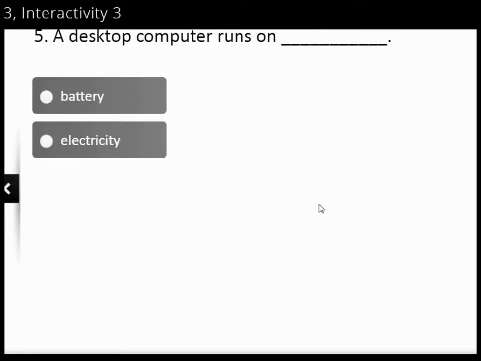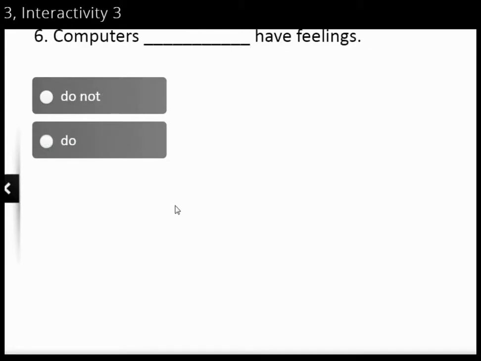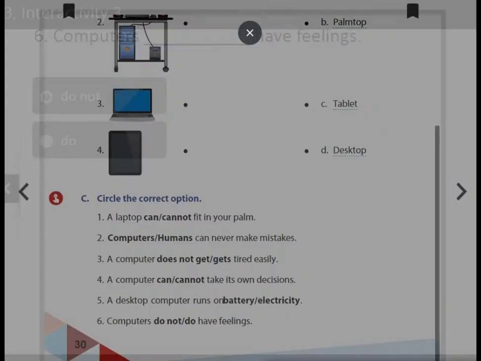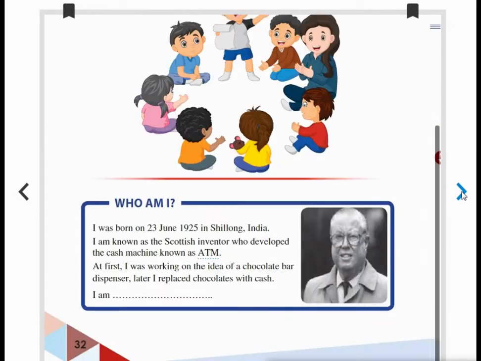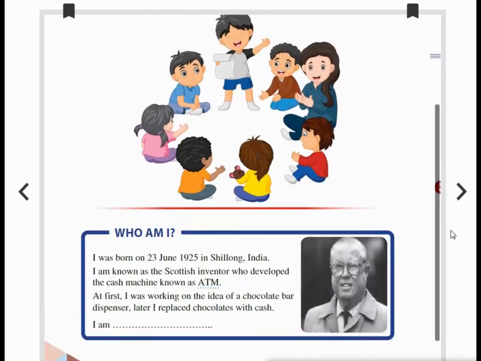And a desktop computer runs on battery or electricity? Desktop, that is electricity. Sixth one, computers do not have feelings. Do not have feelings or they do have feelings? They do not have feelings. Okay, have you completed? Yes. And the next one is your question answer part only.